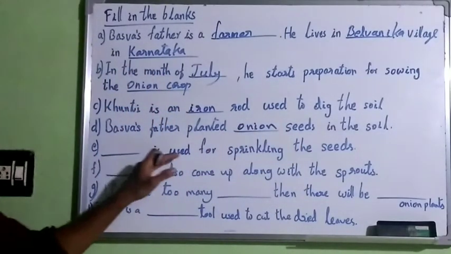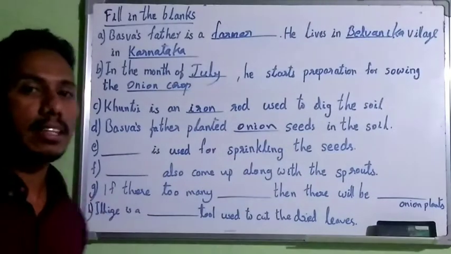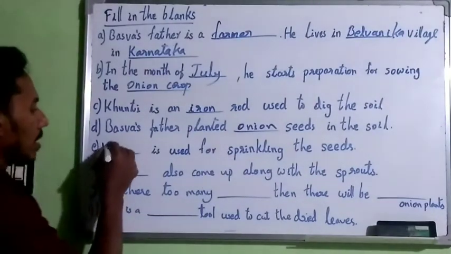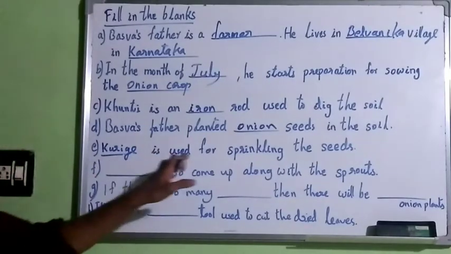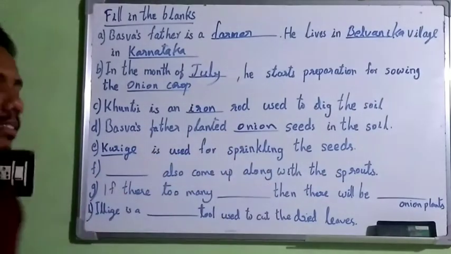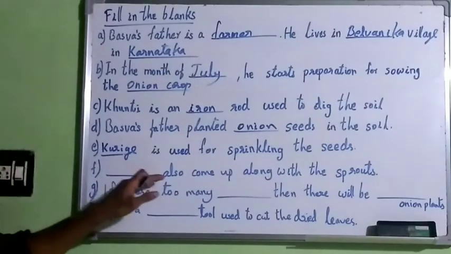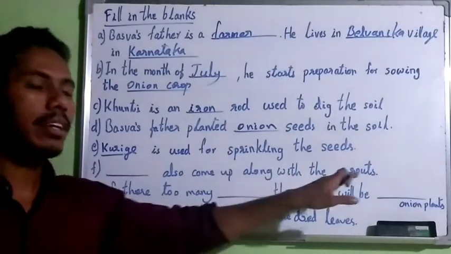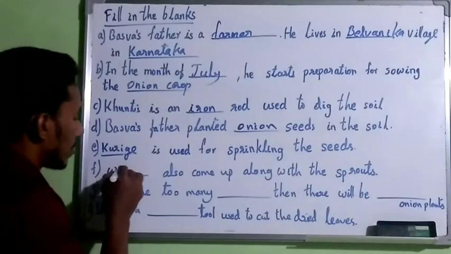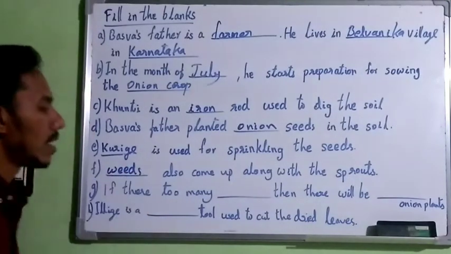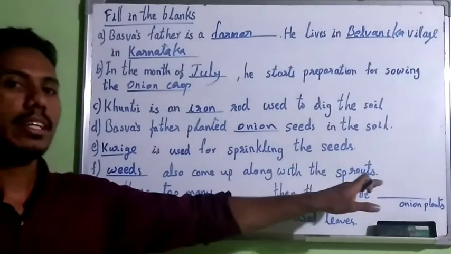Then dash is used for sprinkling the seeds. Kurig is also another implement that we already discussed. Kurig is used for sprinkling the seeds. The next one: weeds also came up along with the sprouts.